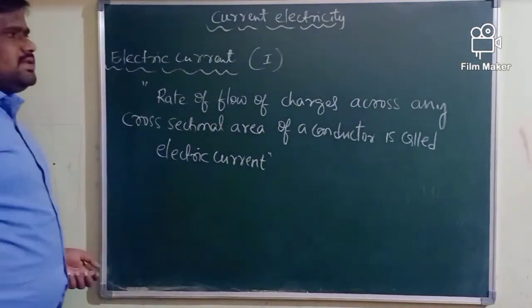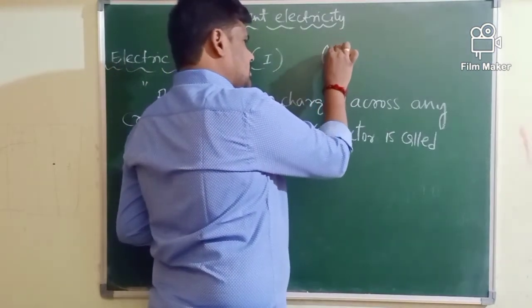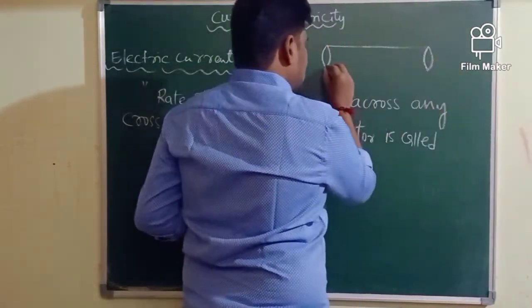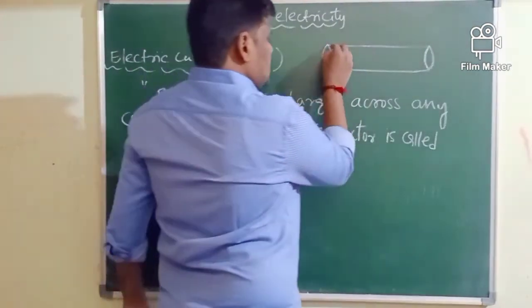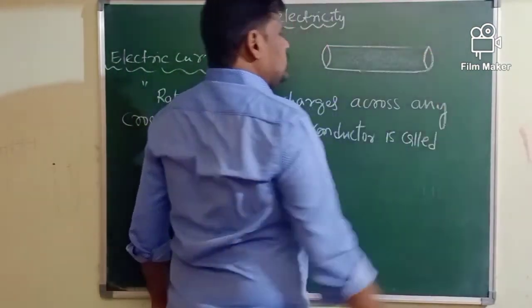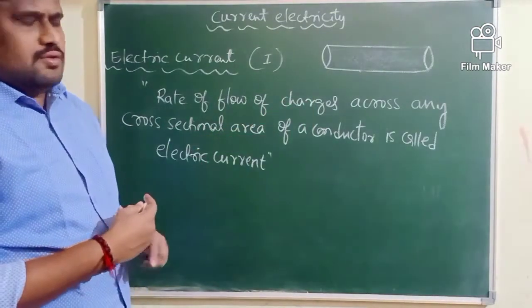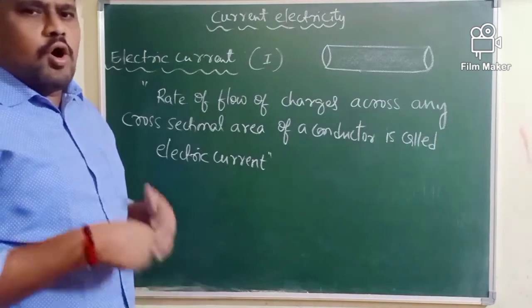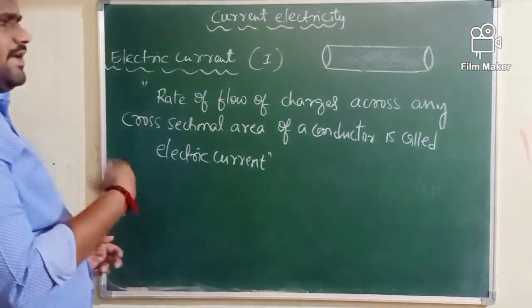So let me consider a conductor. You know very well, metals are good conductors of electricity. Maybe this is a conductor, and through this conductor charges are flowing. Later I will explain what makes a charge flow through a conductor. That we'll discuss in the next session.